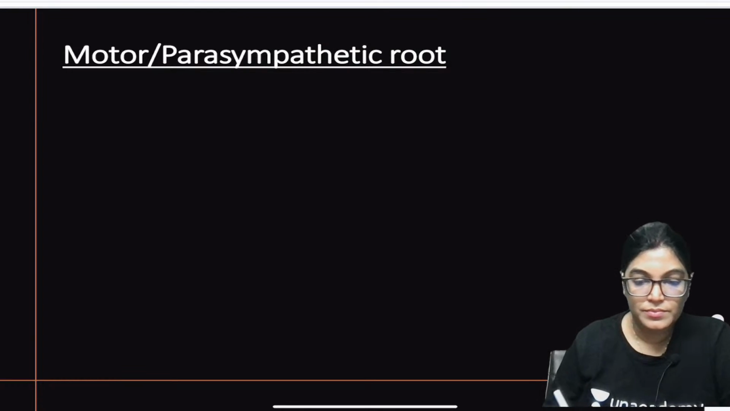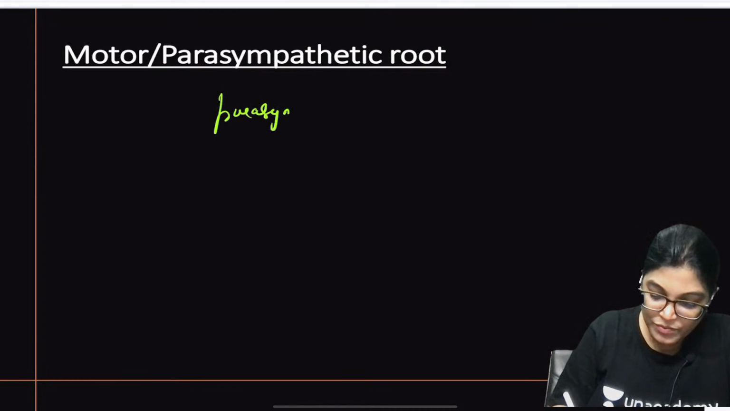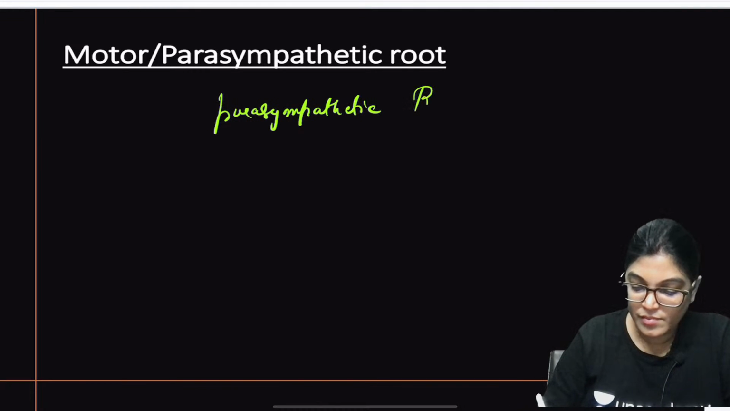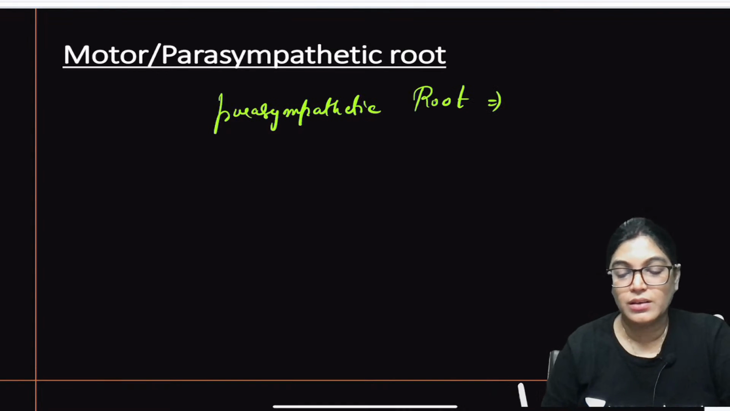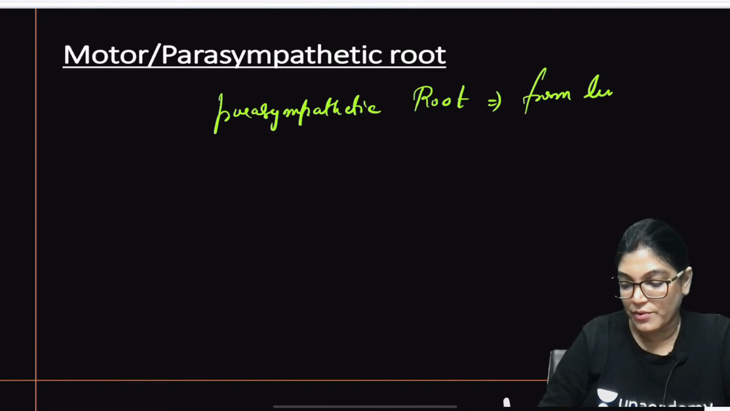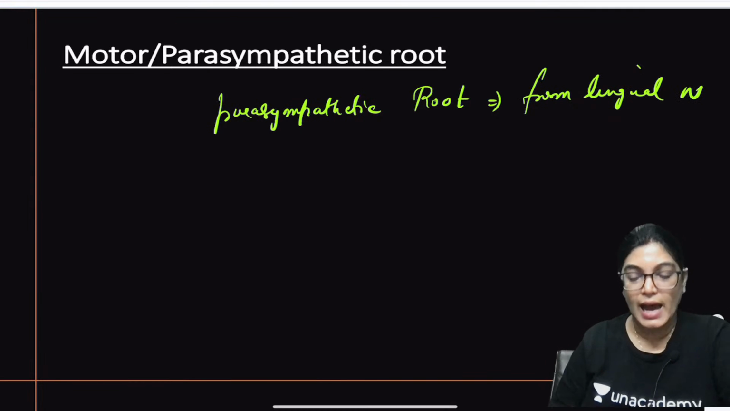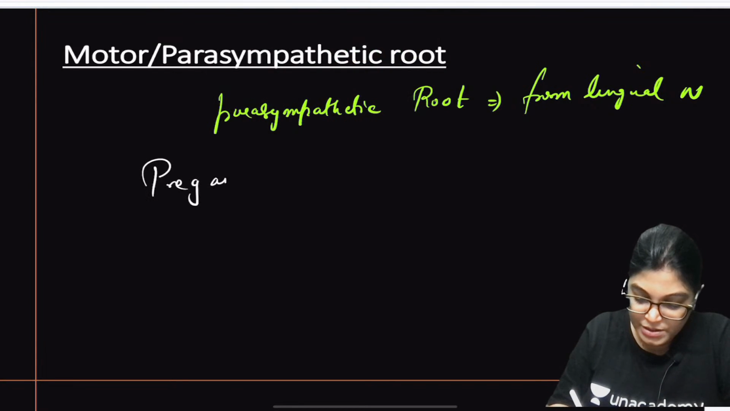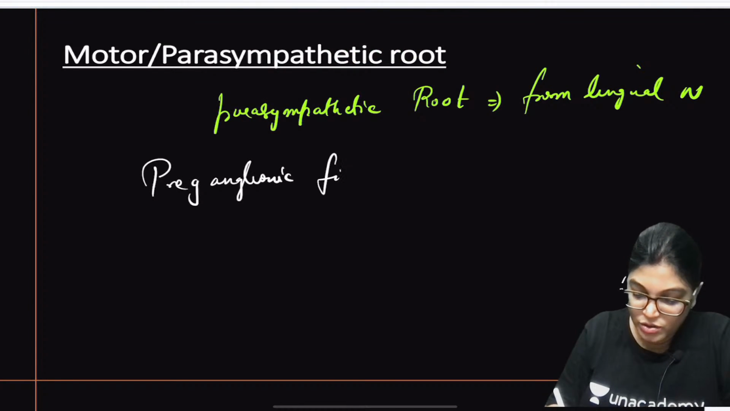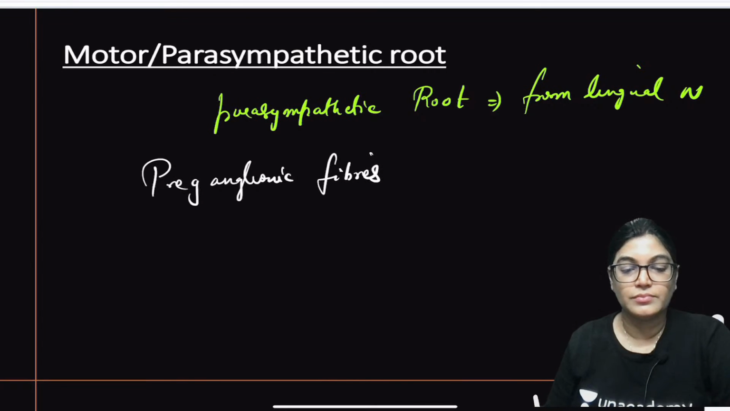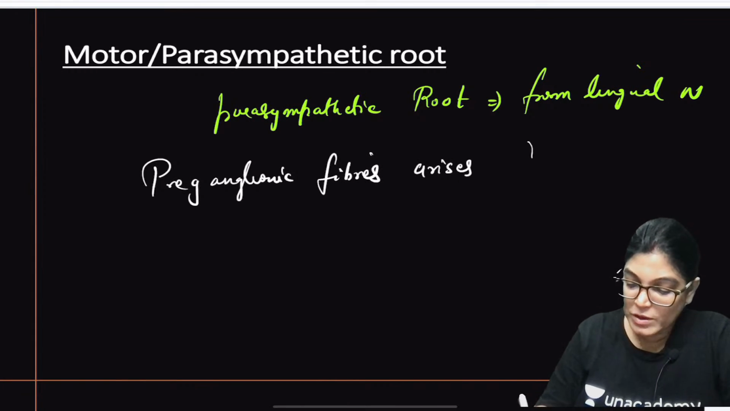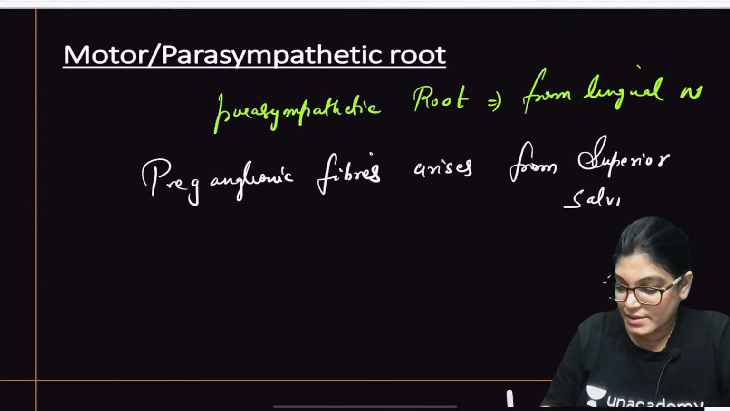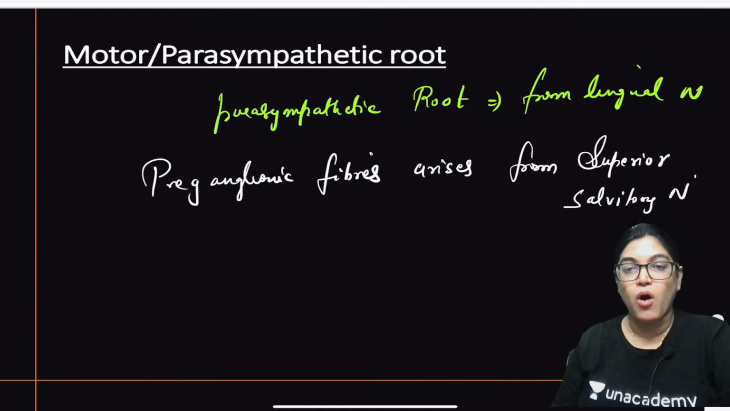Motor innervation. Parasympathetic. When we are talking about the parasympathetic root, in one line you can say it is derived from the lingual nerve. But if you want further explanation, you can write preganglionic fibers. Preganglionic fibers arise from the superior salivary nucleus, which resides in the pons.